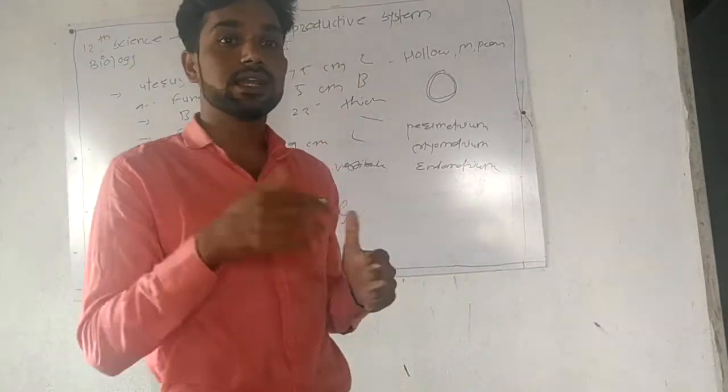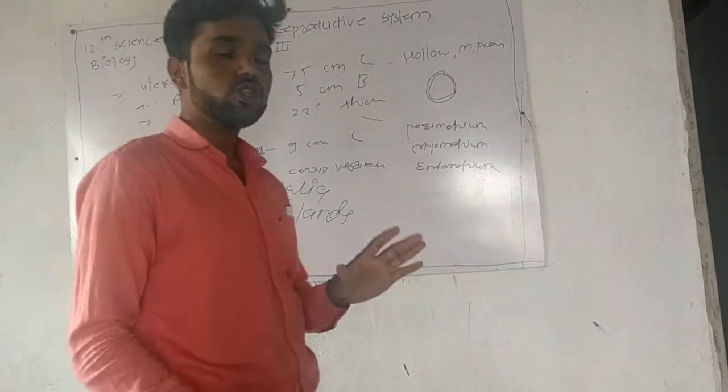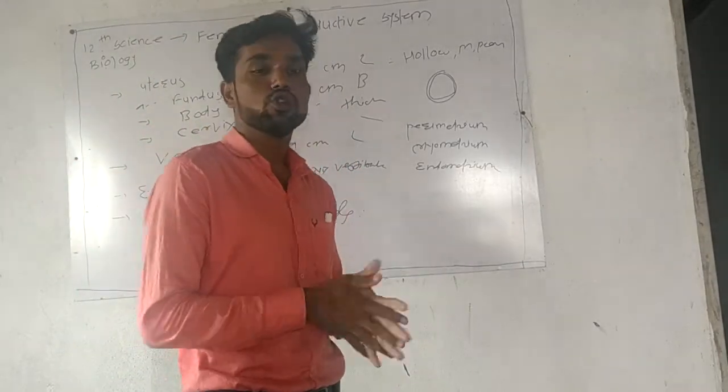Yesterday we saw the female reproductive system. Today we see the rest of the female reproductive system: the uterus, the external genitalia, the mammary glands, and the vagina. First of all, the uterus.